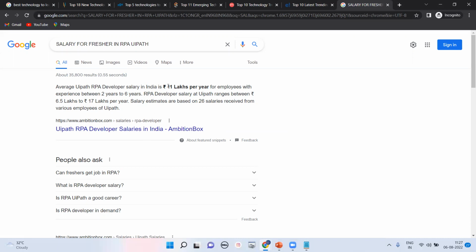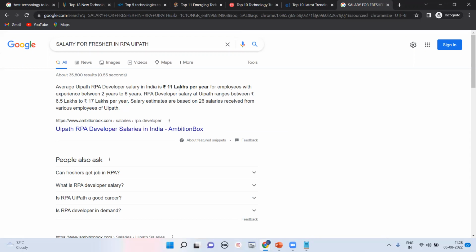So you can get up to 11 lakhs. That totally depends on the company. If you go to a small company, they will pay you 6 lakhs, 6.5. But if you go to the top 10 IT companies like EY, KPMG, Deloitte, PwC, Capgemini, Accenture, LTI, Infosys, TCS, Tech Mahindra, HCL, which are the top companies in India and across the world, they will definitely provide a good salary. But if you go to a very small company with 50 employees, they will not provide you a good salary.